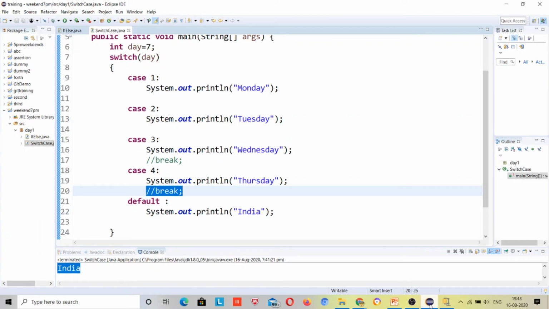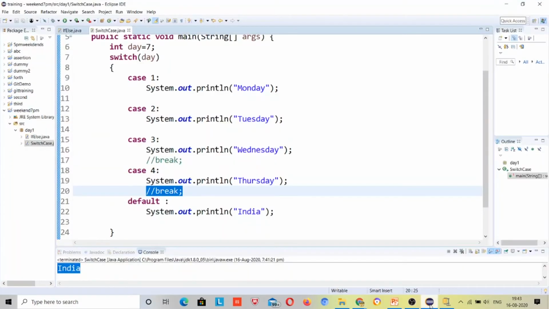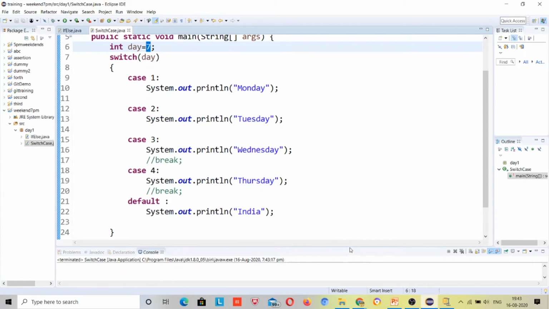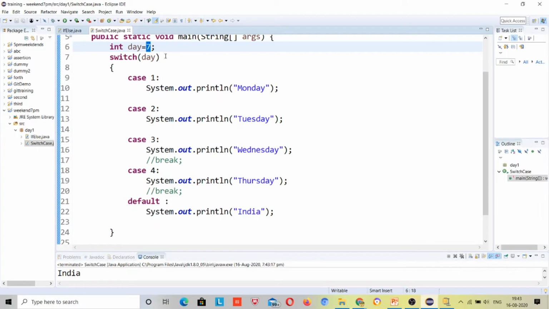So again, in this case, it will directly go to India. Because there is no such case, it will directly jump to the default, right? It will print India. Okay. So if there is no matching case, it will surely print default, right?